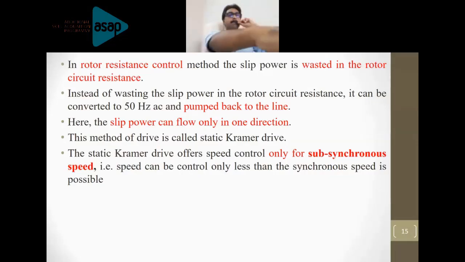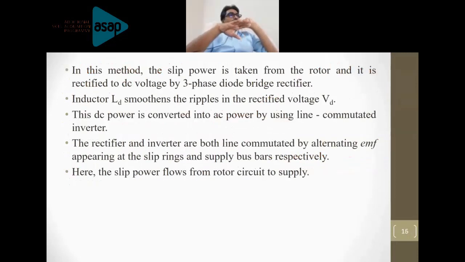Go to the next slide. What I explained to you is explained in this slide. Please just go through this. I highlighted a few points here. Rotor resistance control, that is what we have already discussed.